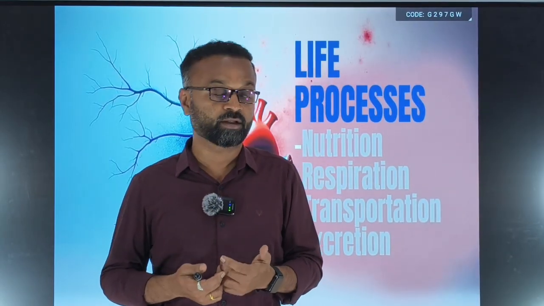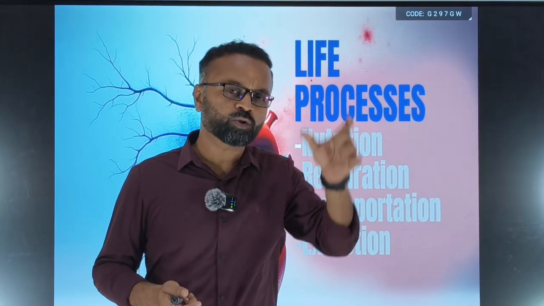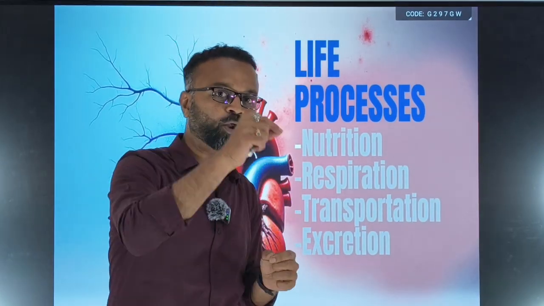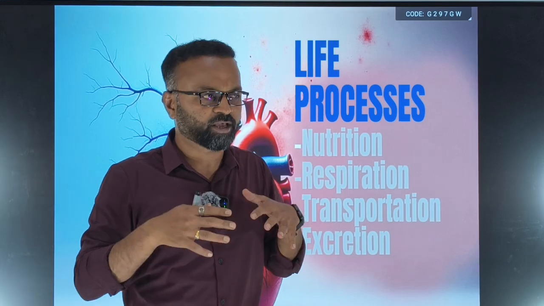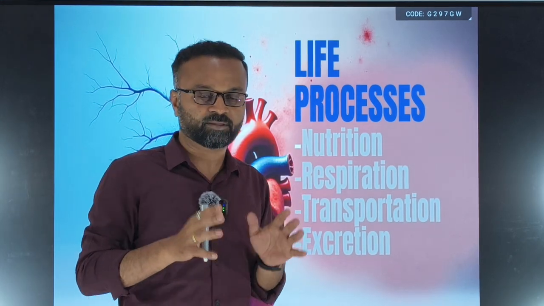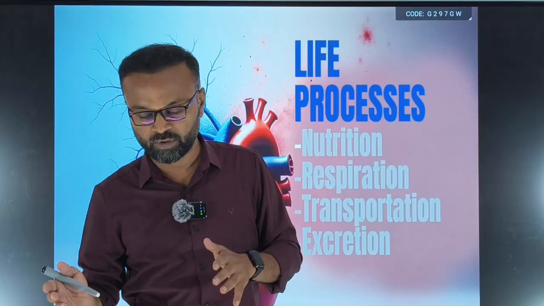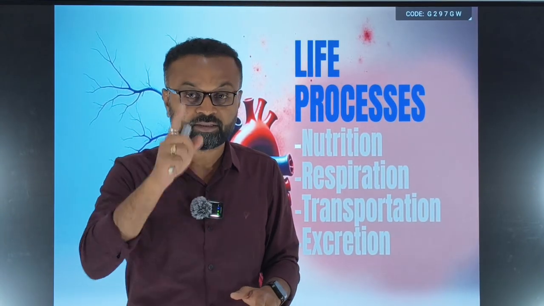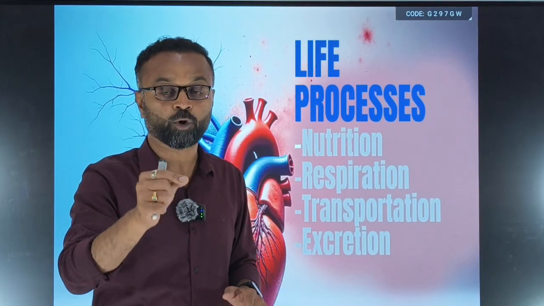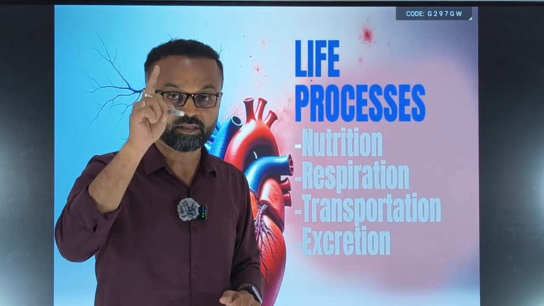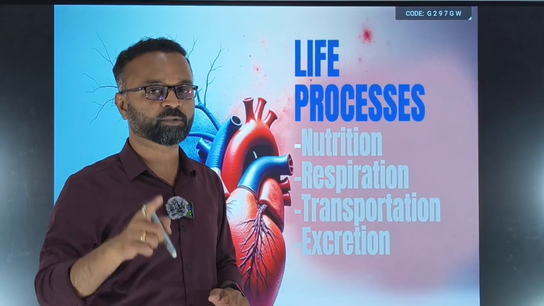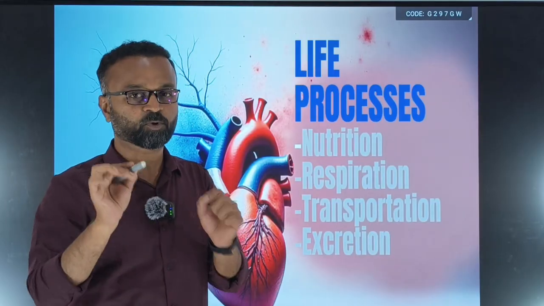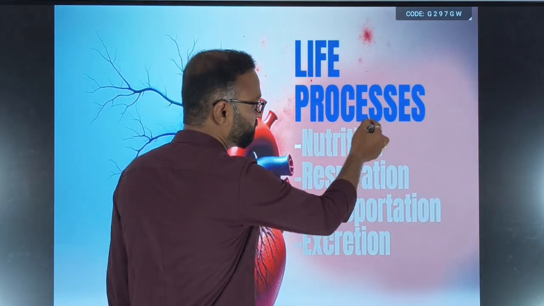Chapter name we should know, right? So life processes means what? All those processes which are necessary to maintain life in an organism. All those processes which take place in all living organisms, irrespective of whether it is unicellular or multicellular, whether it is plants or animals or insects, whatever you take. These processes which take place in the body of an organism are a must. Then only that living organism is able to sustain its life or survive. Such processes we call life processes.